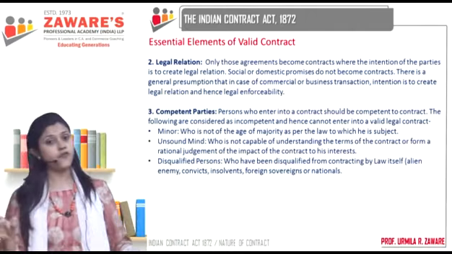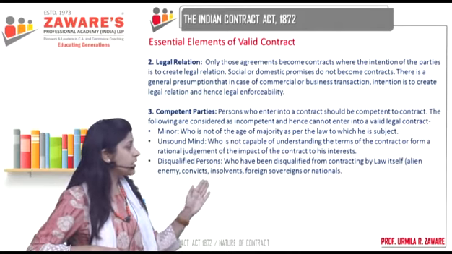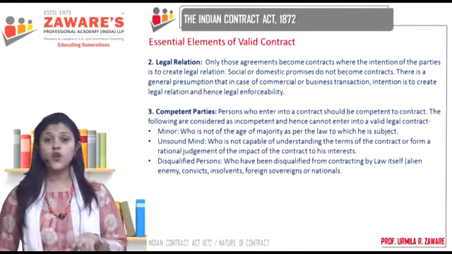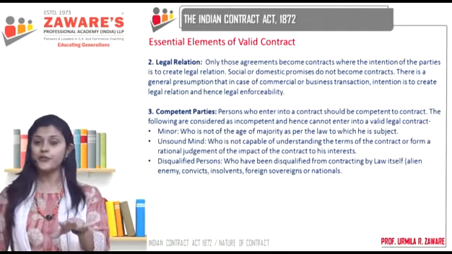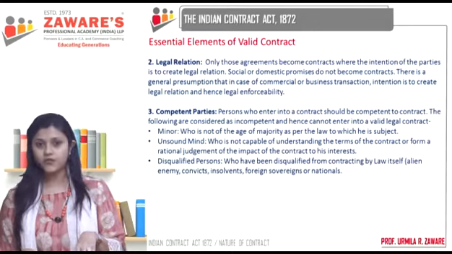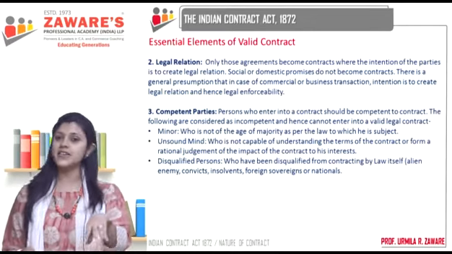Now, which are these people? They are like alien enemy. Now, who is an alien enemy? First of all, who is an alien? No, don't worry, it is not someone who is an extra territorial being or something. Alien in law means a person who is not a citizen of your country, of your nationality. He will be considered as an alien.